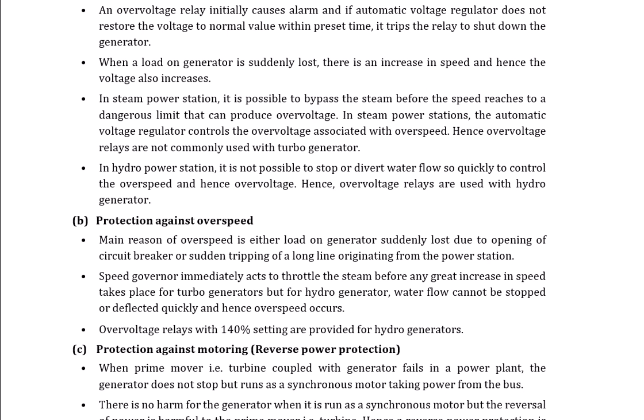But for a hydro generator, water flow cannot be stopped or deflected quickly, and hence the overspeed occurs. Okay, so over voltage relays with 140% setting are provided for a hydro generator. So over voltage relays protect it from over voltage, and also from overspeed. The overspeed also creates an over voltage, so it is protected by the over voltage relay.